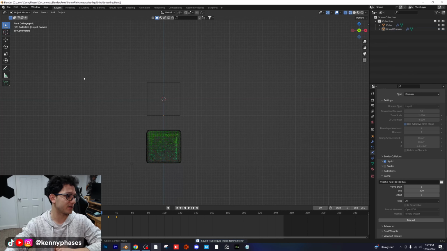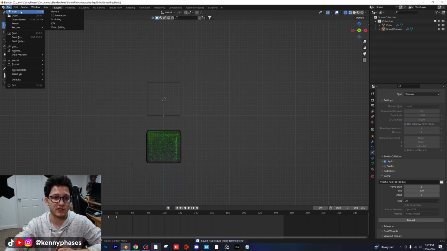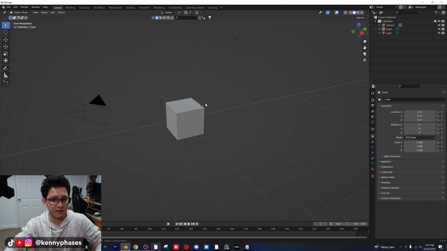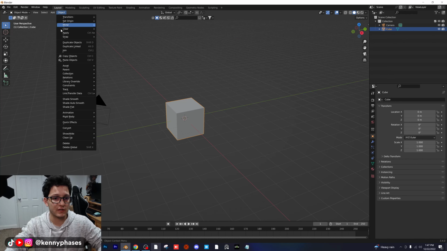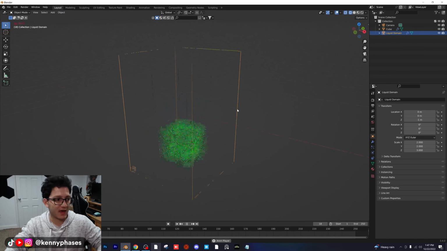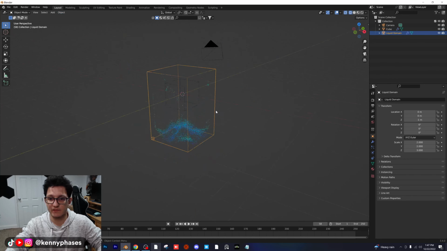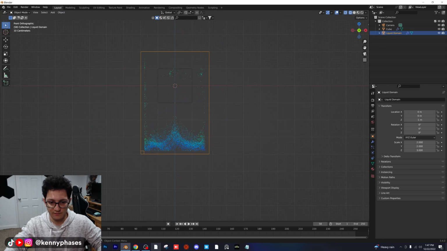But let me go ahead and save this project, and let's open up a new project. New general project. I'm going to delete this light. I'm going to click on my cube. So we're going to keep our default cube and use it as our liquid object. So we're going to go to Quick Effects, Quick Liquid. And just like that, we have a nice little fluid simulation by default. So this is like Blender's default fluid simulation.